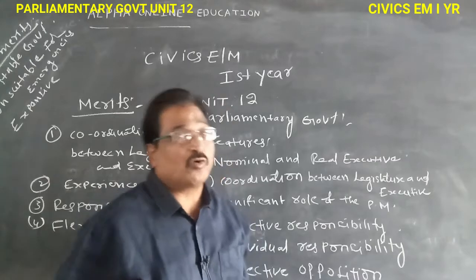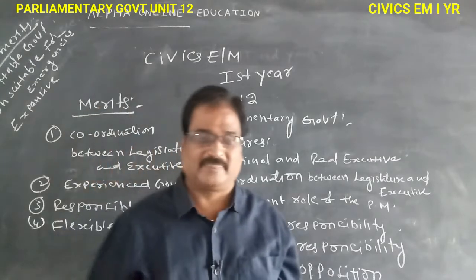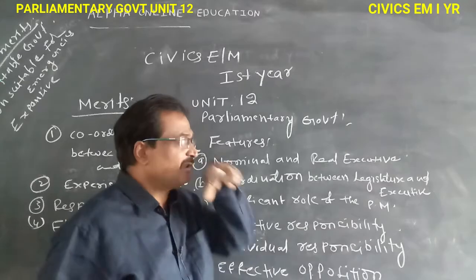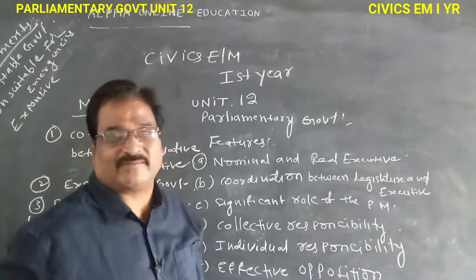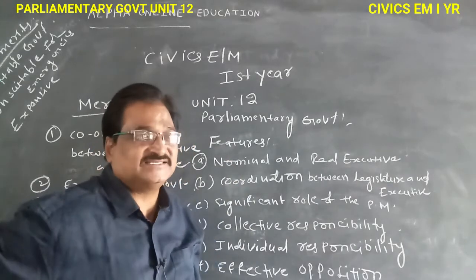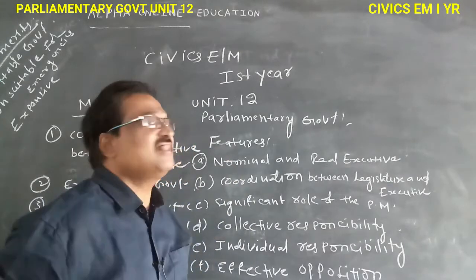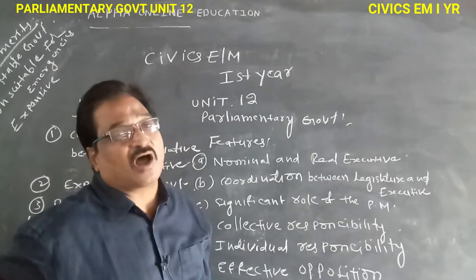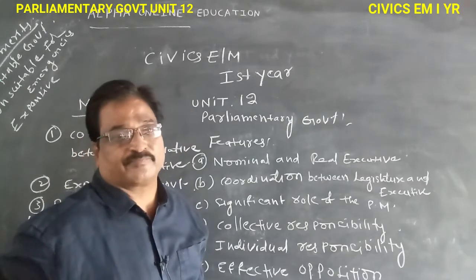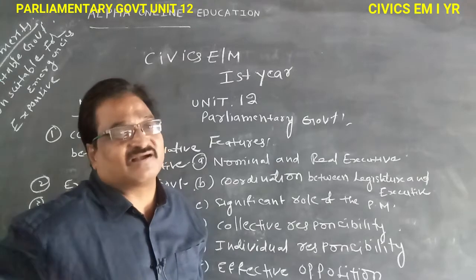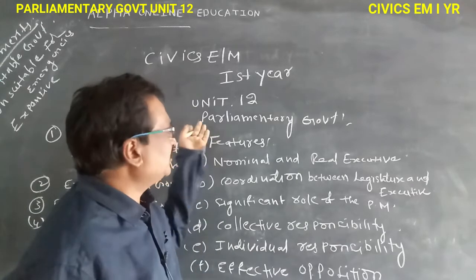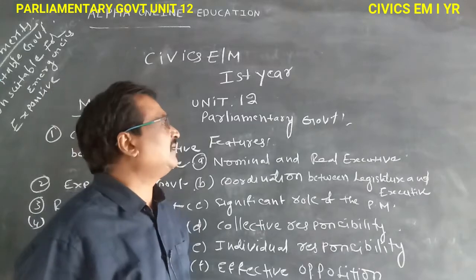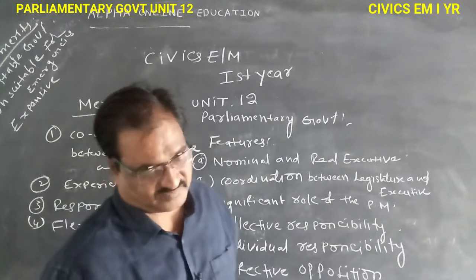So here are four forms of government: one is unitary, another is federal, the third one is parliamentary, and the fourth one is presidential form of government. So these four are forms of government. Today's topic is the parliamentary government.